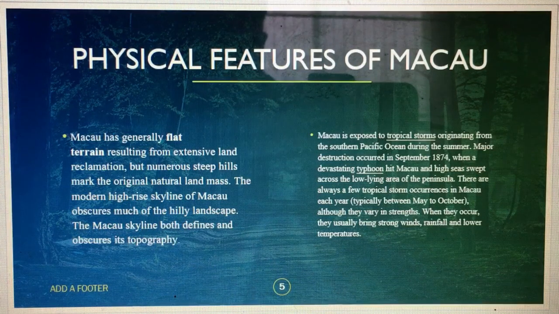Macau is exposed to tropical storms originating from the southern Pacific Ocean during the summer. The major destruction occurred in September 1874 when a devastating typhoon hit Macau and the high seas swept across the low-lying area of the peninsula. There are always a few tropical storm occurrences in Macau. When they occur, they usually bring strong winds, rainfall, and lower temperatures.